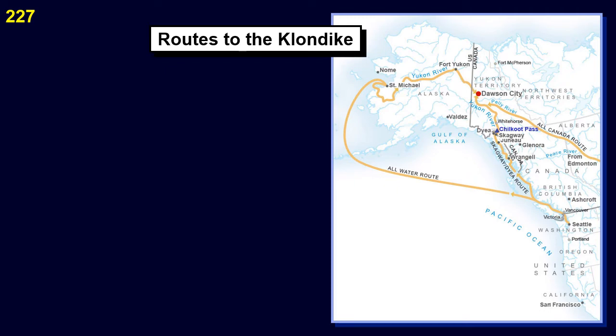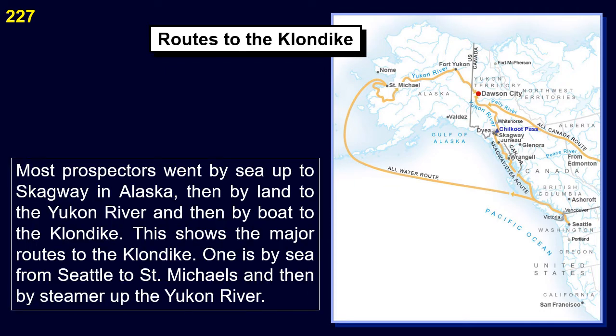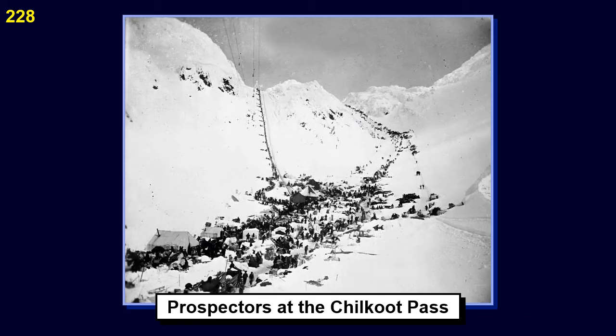Most prospectors went by sea up to Skagway in Alaska, then by land to the Yukon River and then by boat to the Klondike. This shows the major routes to the Klondike. One is by sea from Seattle to St. Michael's and then by steamer up the Yukon River. Prospectors with supplies at the Chilkoot Pass.